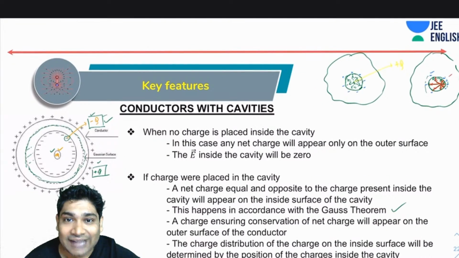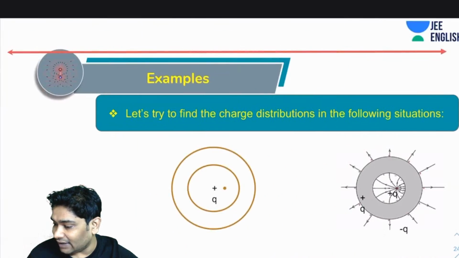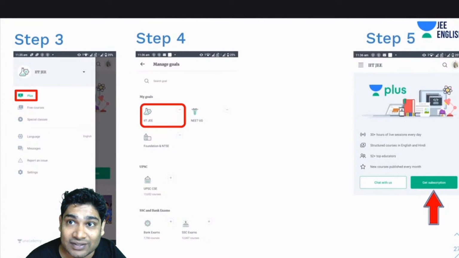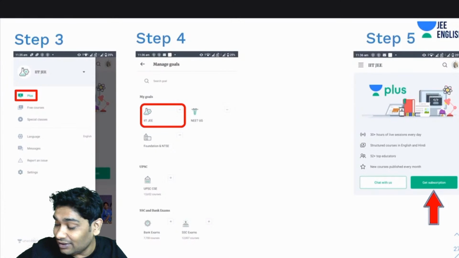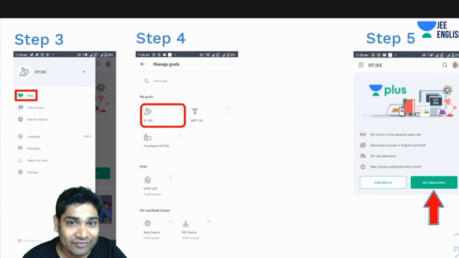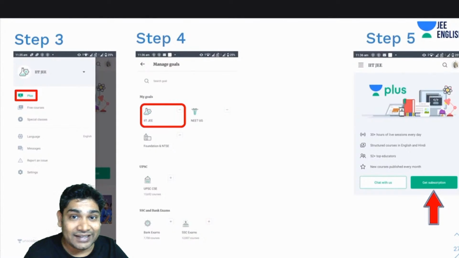Okay, so I think that is it for today. I had a couple of points which I wanted to discuss and a couple of examples which I wanted to take, but we are running out of time already. We have reached 1.5 hours of our session. So I'll take your leave. There's only a couple of points which were left, which I'll discuss tomorrow, and then we'll take up those examples also. Till then, go through everything that I've told you in this video. Trust me, you really need to understand every concept. If you understand all these concepts, every property follows logically, and trust me, then this electrostatics part will be easier for you.